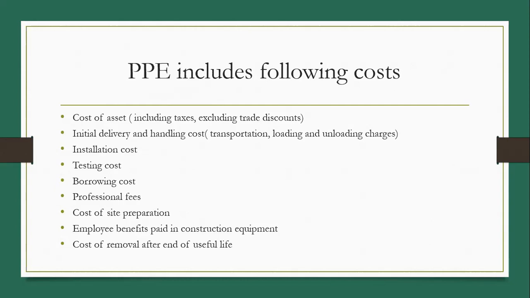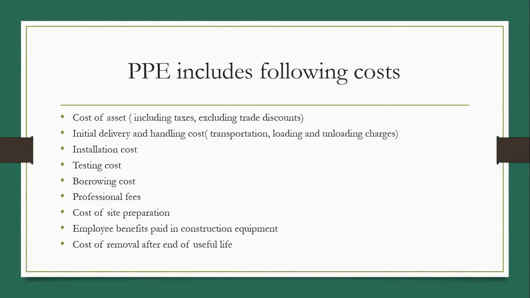Next part is professional fees for machinery or any plant. We need some expert advice. So if we have paid some professional fees or consultancy charges at the time of purchasing the machinery, or at the time of installation, or at the time of efficient use, all these expenses are added to fixed asset.